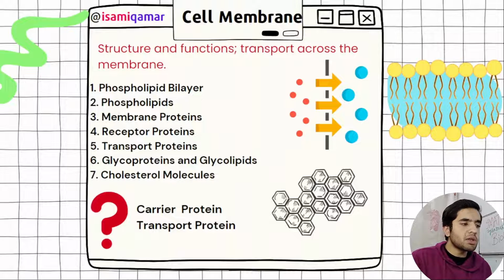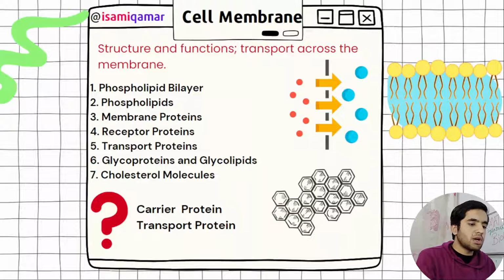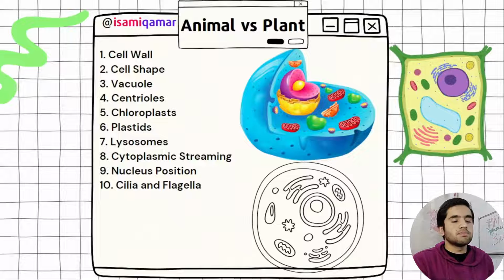This is cholesterol molecules. So cholesterol molecules provide rigidity and phospholipid molecules provide fluidity. Yeah, I know you know, but maybe most of you do not know, but that was a basic thing.